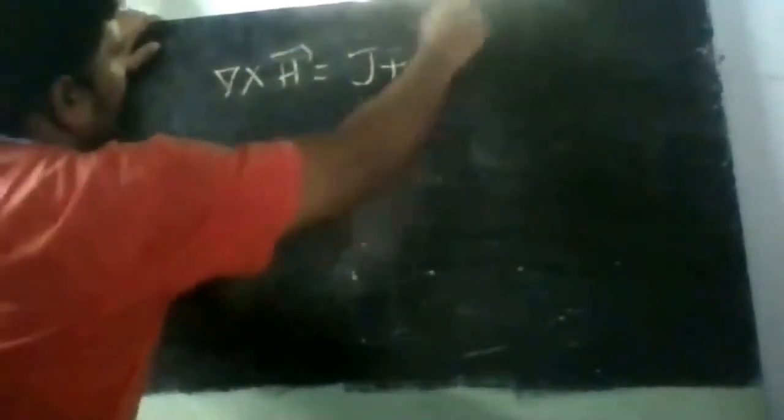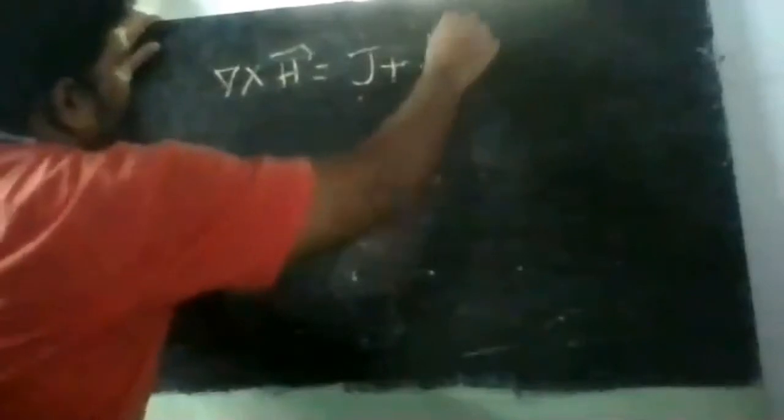Similarly, we can also solve for H. How the equation is: del cross H is equal to J plus ∂D bar by ∂t.